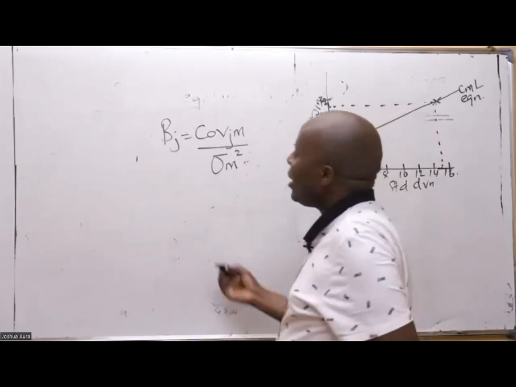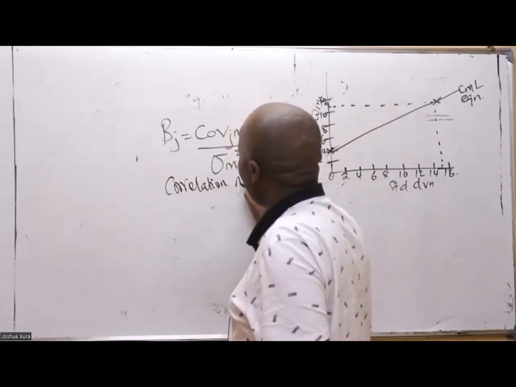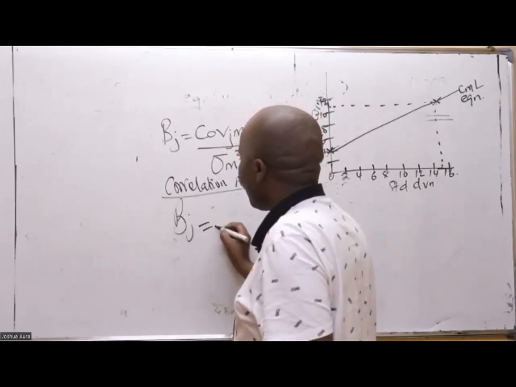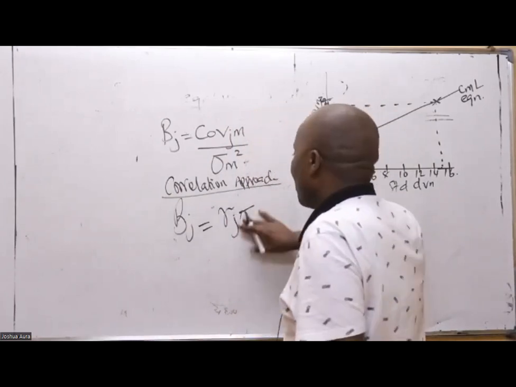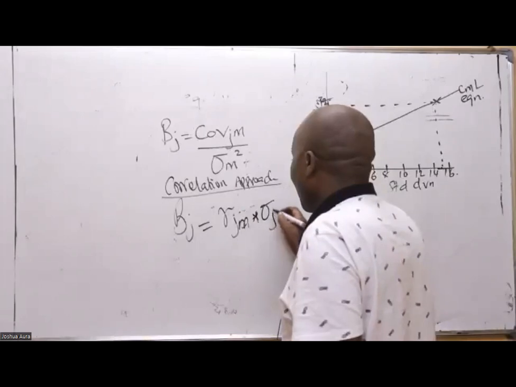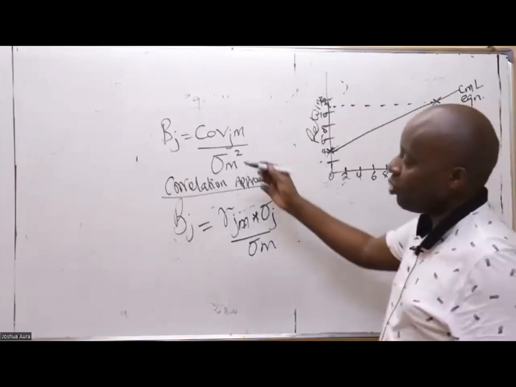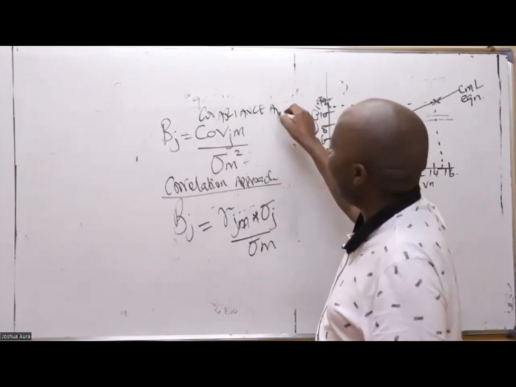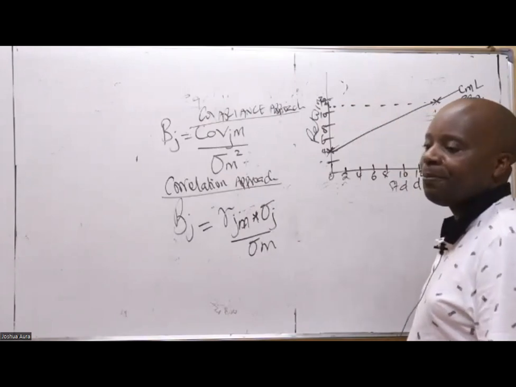But if I use the correlation approach, then beta J will be equal to the correlation coefficient between J and M, multiplied by the standard deviation of J, all over the standard deviation of the market. This is very important. Don't go to your exam without knowing the difference between the two models.